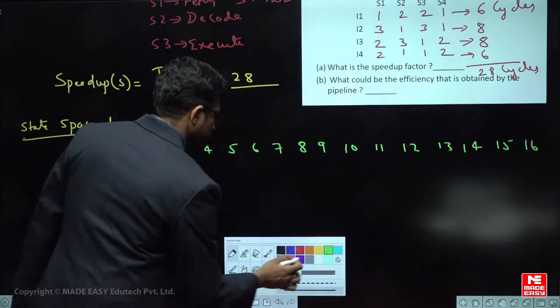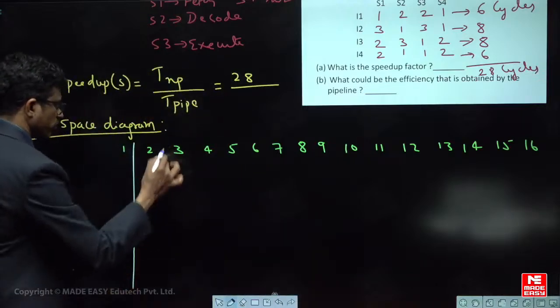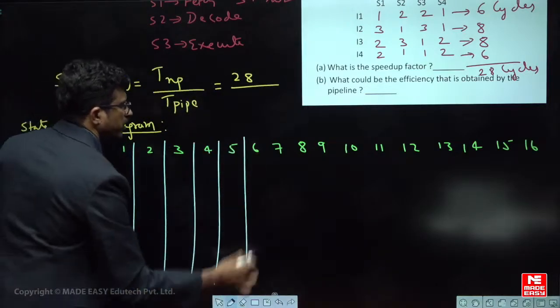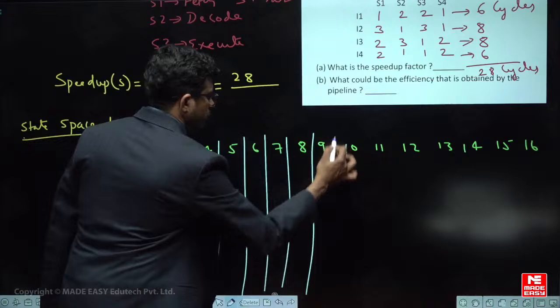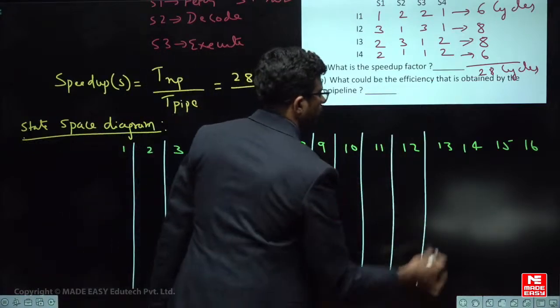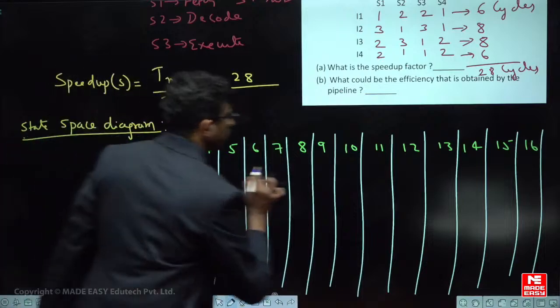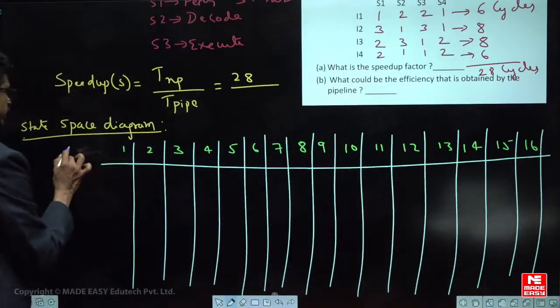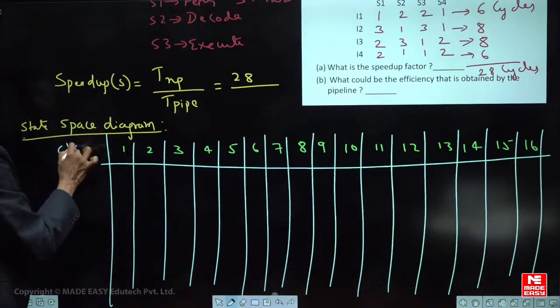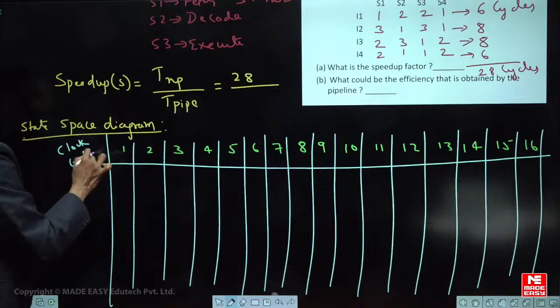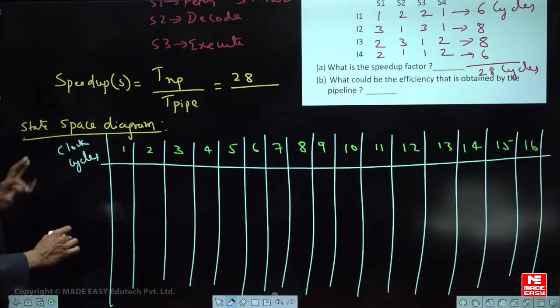Fine. So I am giving you some time slots, say 1, 2, 3, 4, 5. These are the clock cycles, right? So very simple.